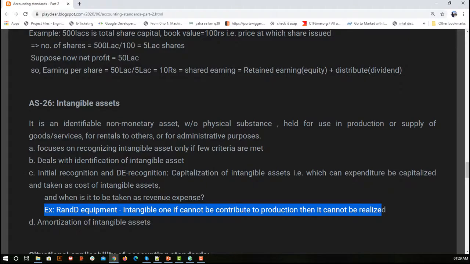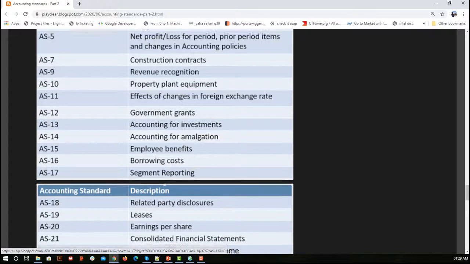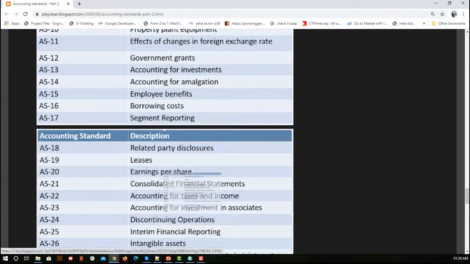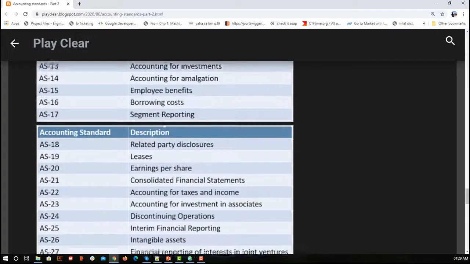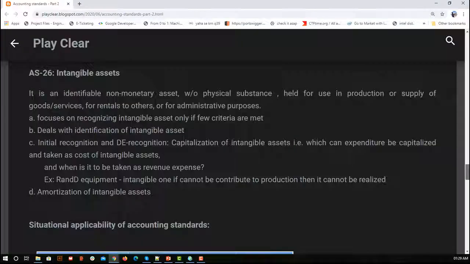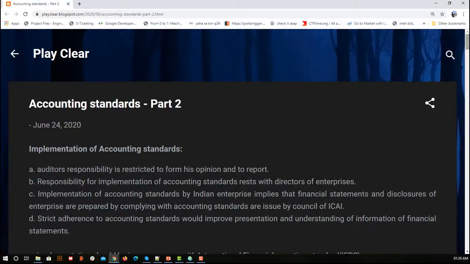Finally, this is the list of accounting standards, like AS 21 and what it deals with. It's a one-liner heading for each accounting standard. I'll have this URL in the description. If you have any queries, please write them in the comment section, and you can refer to this site to see the summarized information again.